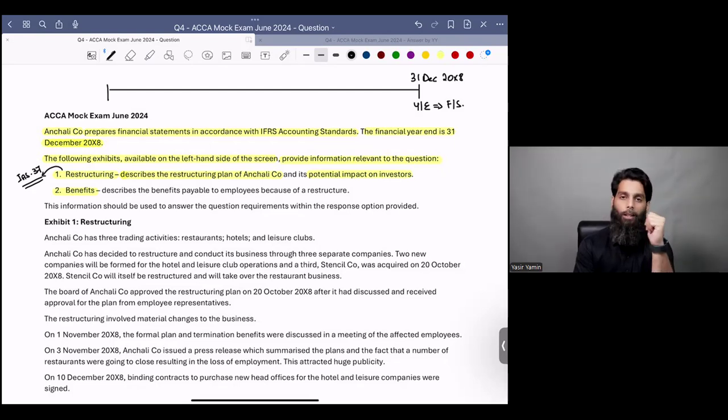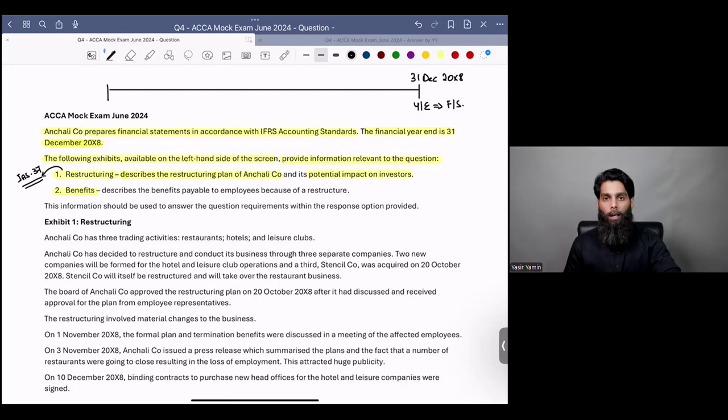And the second condition is that that plan has been communicated to those who are to be affected by that plan. So the communication of the plan has been done such that it creates a constructive obligation upon the entity. That is, it creates valid expectation in front of others that there will be a certain cost about to be incurred. Make sense? So there are 2 conditions under IS 37 after which a restructuring provision could be recognized. Furthermore, I would like you to recall one more thing.